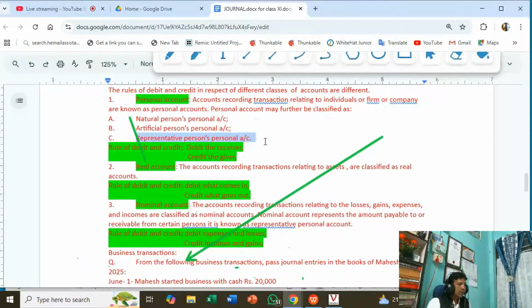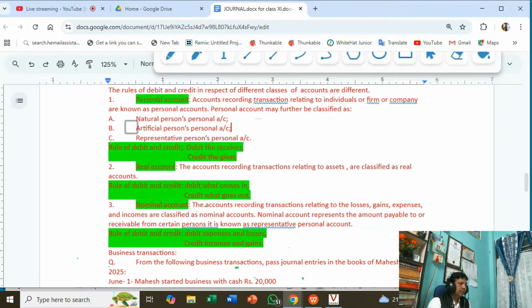Natural person: if the amount is received from Mr. Ram, Mr. Sham, Mr. A, Mr. B, Mr. C, they come under natural person. Here the business has received money from Mahesh. Slightly tricky here: the business is separate from the owner, so the business itself is a person, and it comes under artificial persons personal account, because business is created by men.